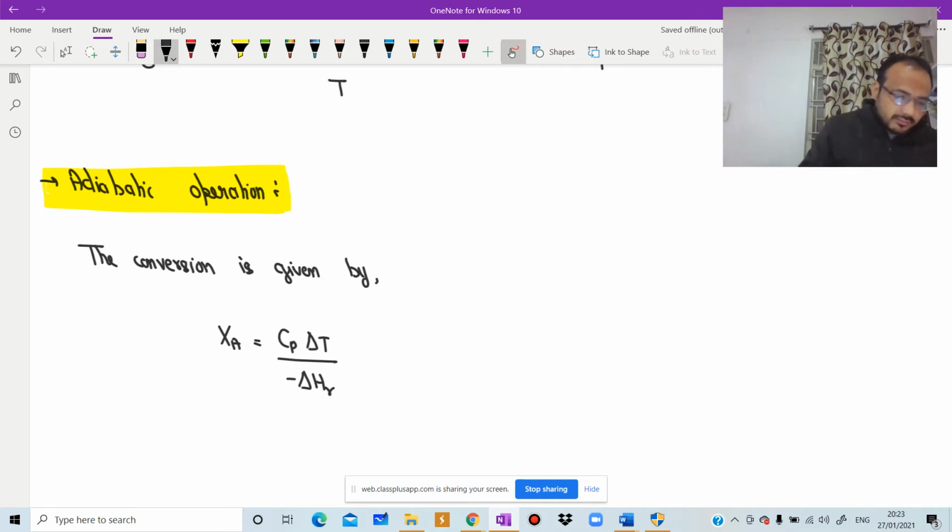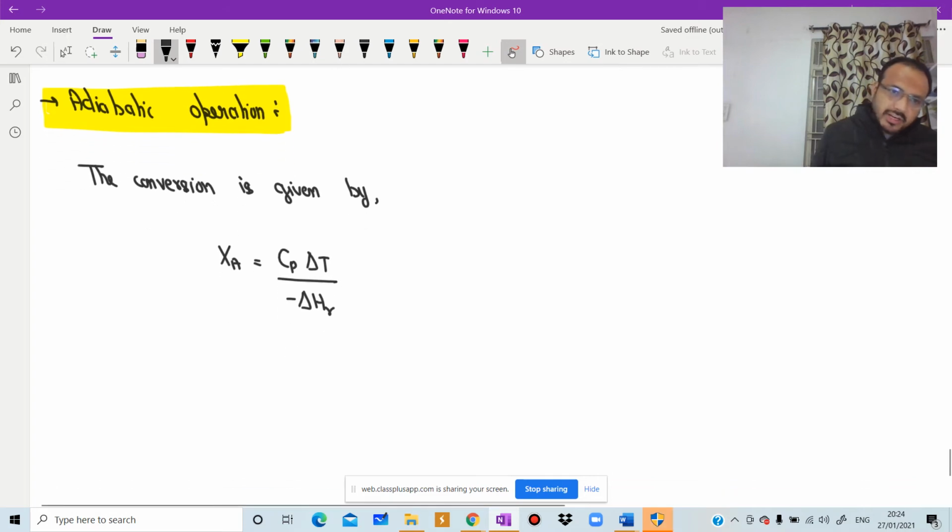They asked a 2 marks question from this formula at least 5 to 10 times. Cp is the mean specific heat, and most of the time Cp prime minus Cp double prime is equal to 0.